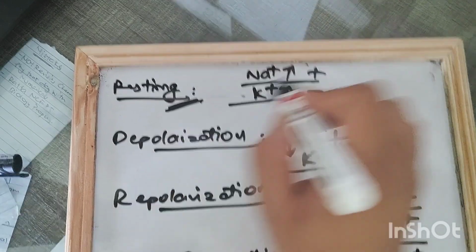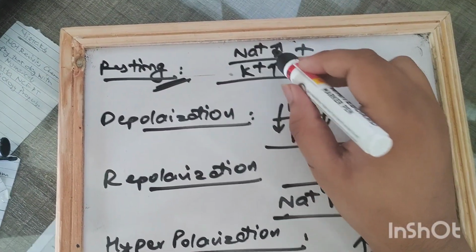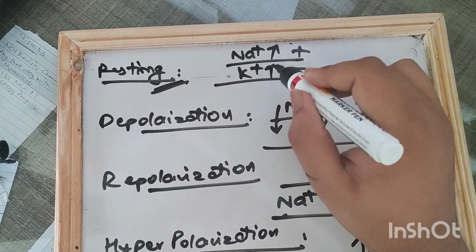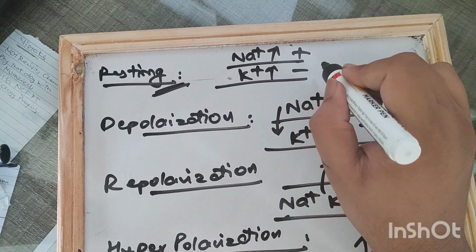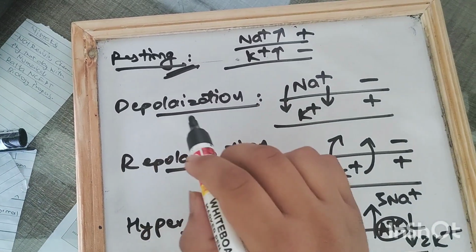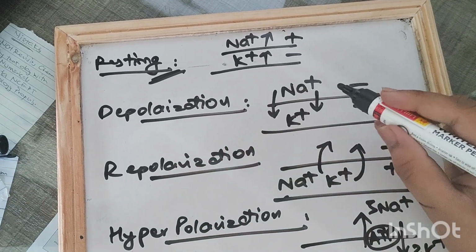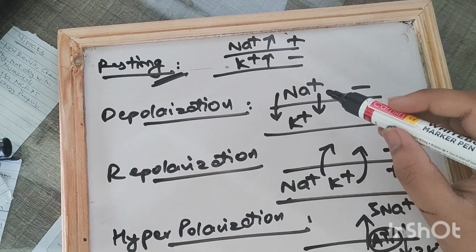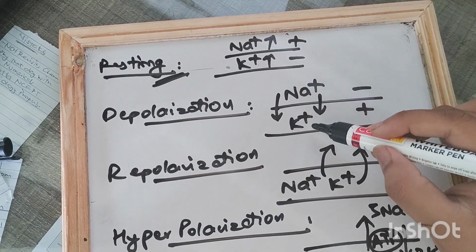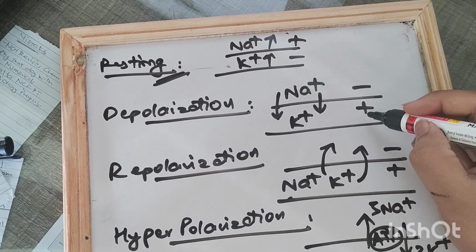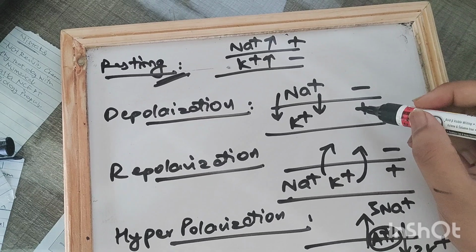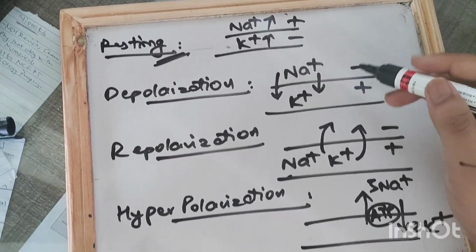The first is the resting membrane, where the sodium ions are high extracellularly, K+ ions are high intracellularly along with negatively charged proteins. Depolarization, the sodium ions along the sodium conductance channels will start moving into the cell membrane, causing depolarization, where the positive charge is shifted intracellularly and negative charge is shifted extracellularly.